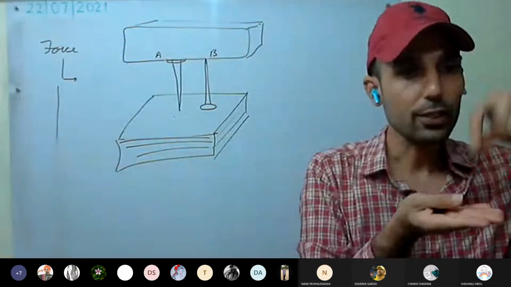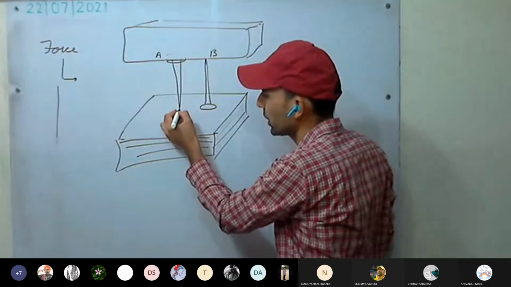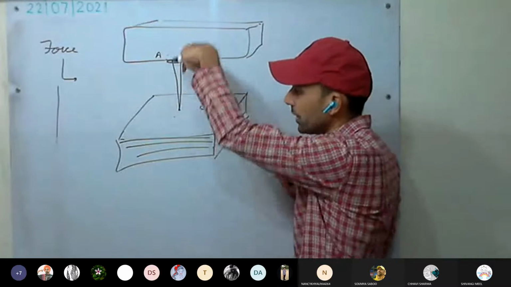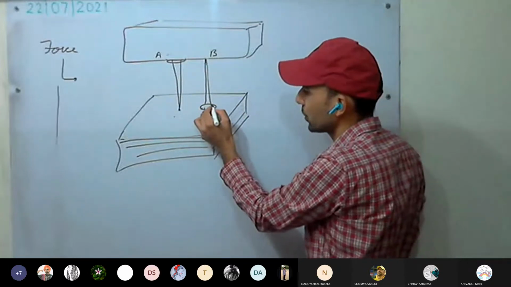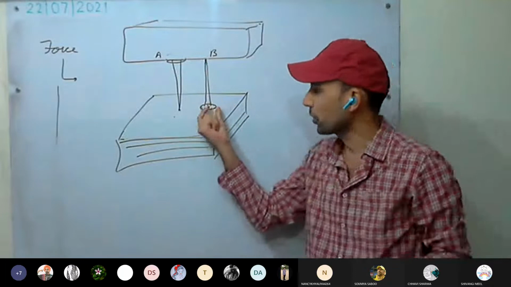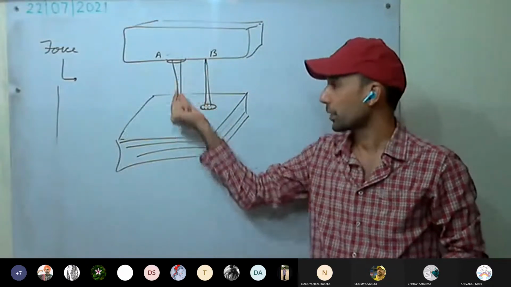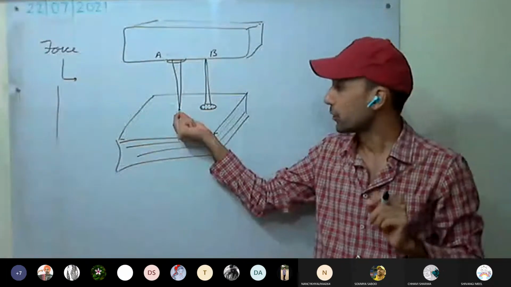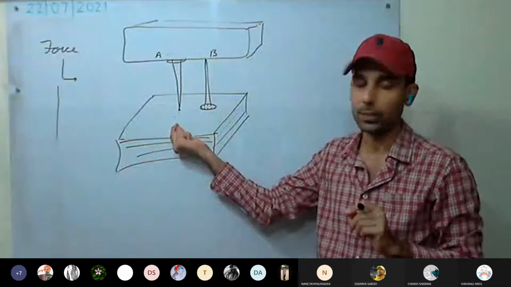The whole force gets concentrated on a very small area, so pressure is more, and that's why it gets more inserted. Whereas here the force gets evenly distributed, so pressure is distributed over a large area, whereas here all the pressure was concentrated over a very small area, the pointed end. Therefore, the effect of force was more, and it got inserted into the pile of papers.